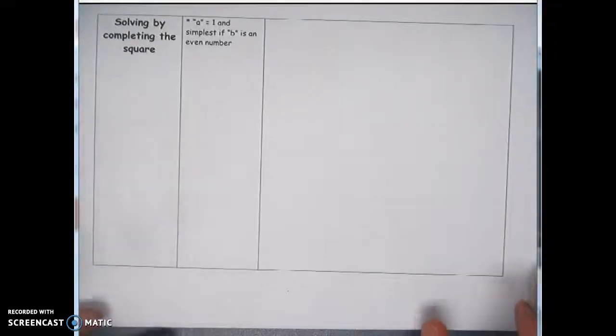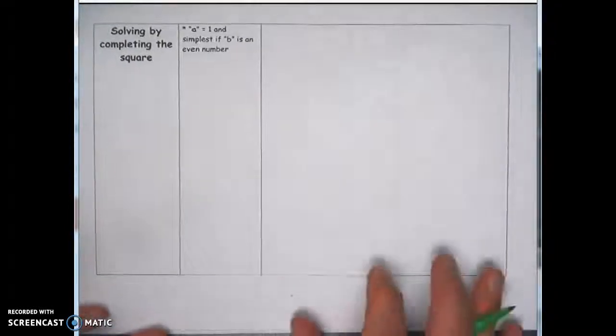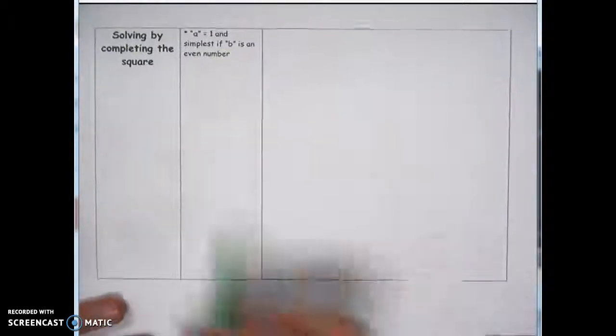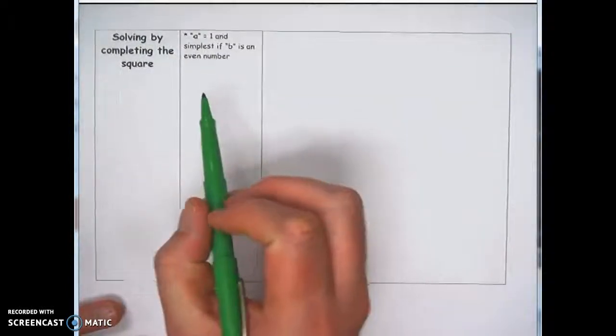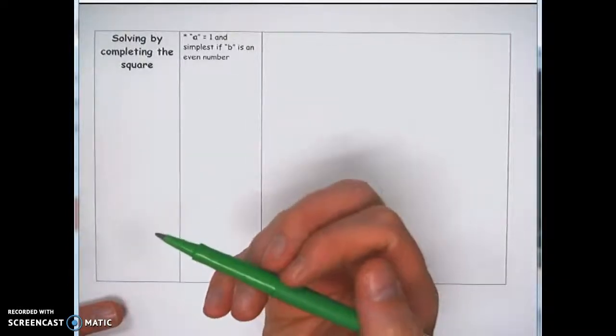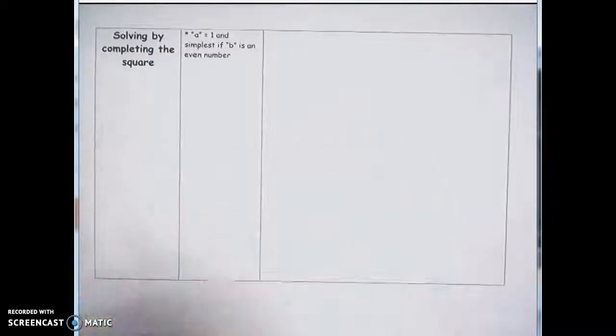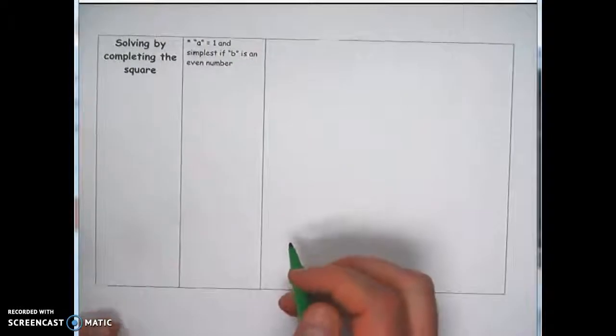Alright, yesterday we looked at solving by factoring and solving by taking square roots. Today we're going to look at solving by completing the square. Notice there's a lot less restrictions for completing the square. Completing the square for the most part can work on any problem as long as you know how to set it up. We've only looked at the simpler ones so far, and when you get to Algebra 2 you'll look at a little bit more advanced ones.